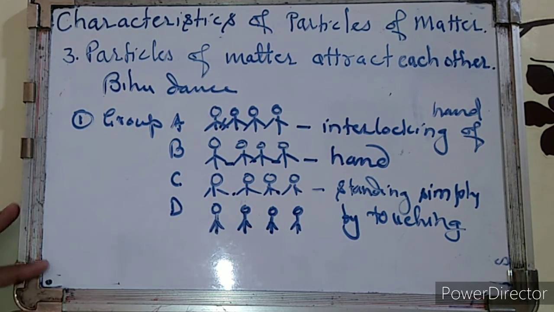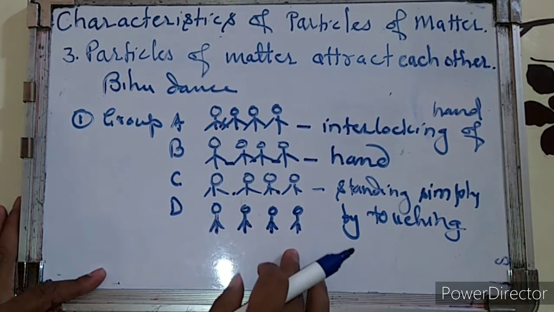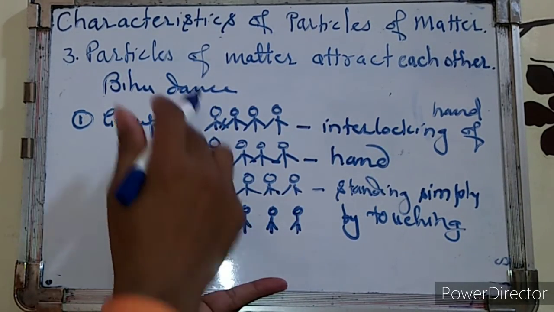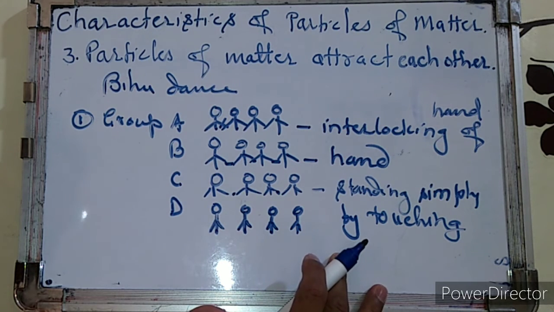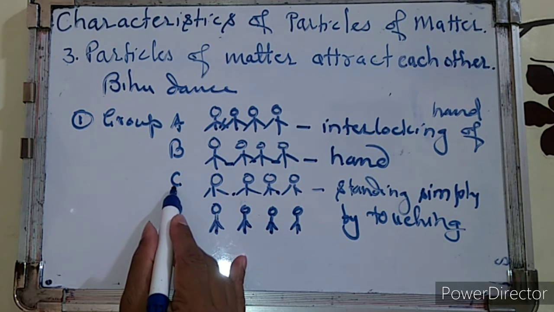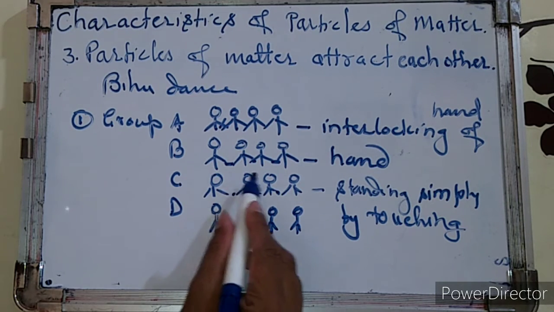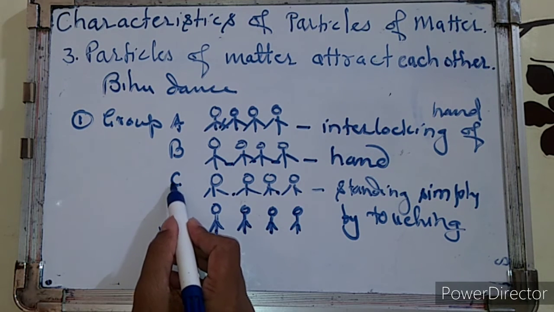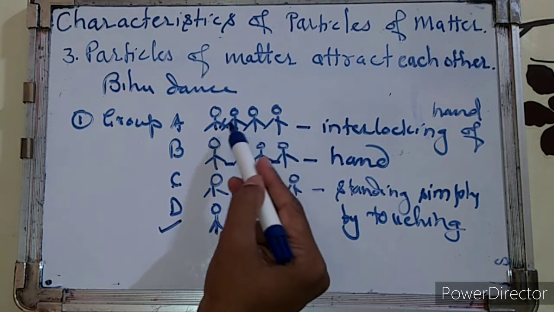Now here in this example you can see in which group the force of attraction is very high. That means in the first group the force of attraction is very high, we cannot separate them. Suppose the fourth group wants to separate the first, second and third, out of these A, B and C groups, which group can be easily dispersed? The third group, that is C group, we can easily move or disturb them, because the force of attraction between them is very low. Means the lowest force of attraction is present in group D, moderate force is present in C and B, and very high force of attraction between the particles of matter is present in group A.